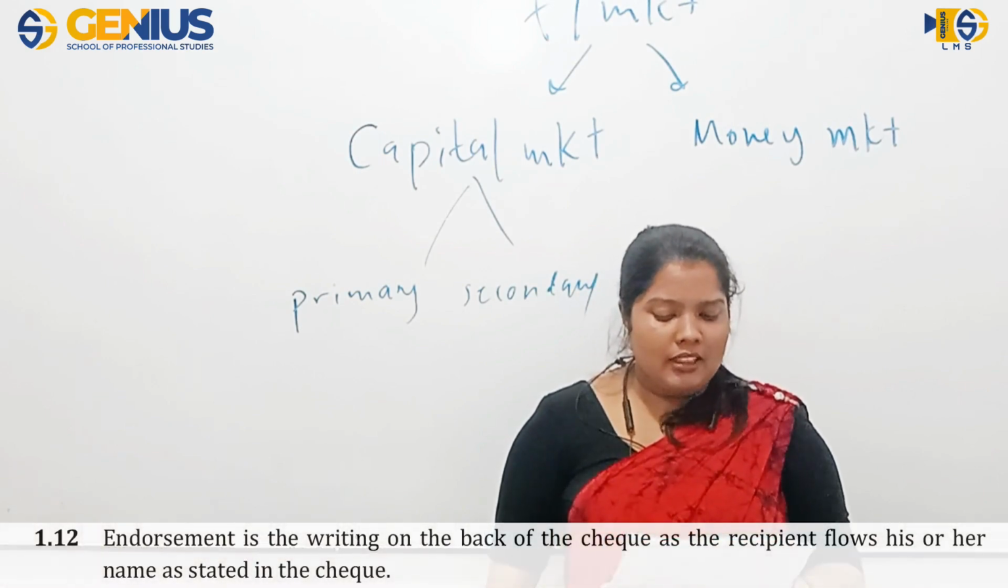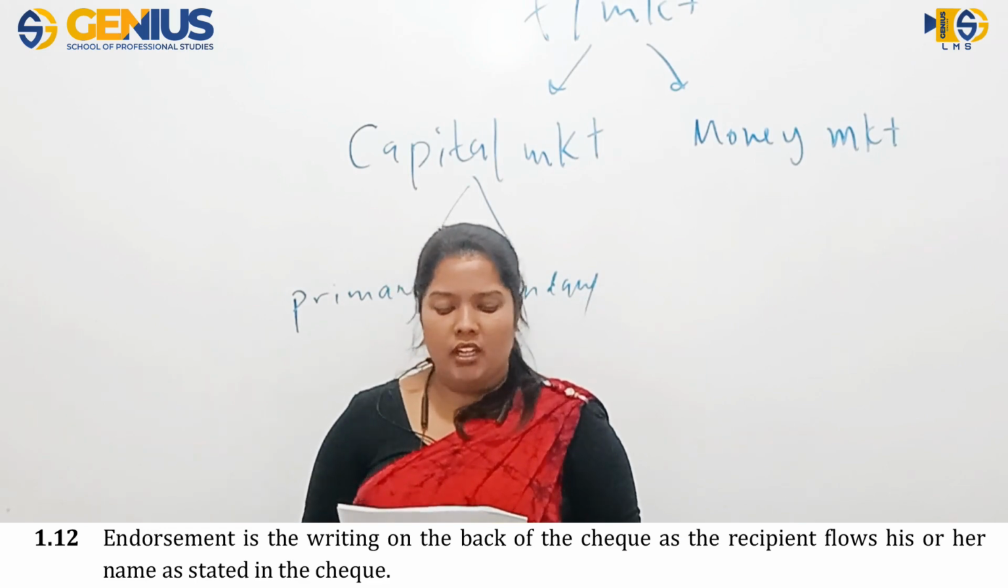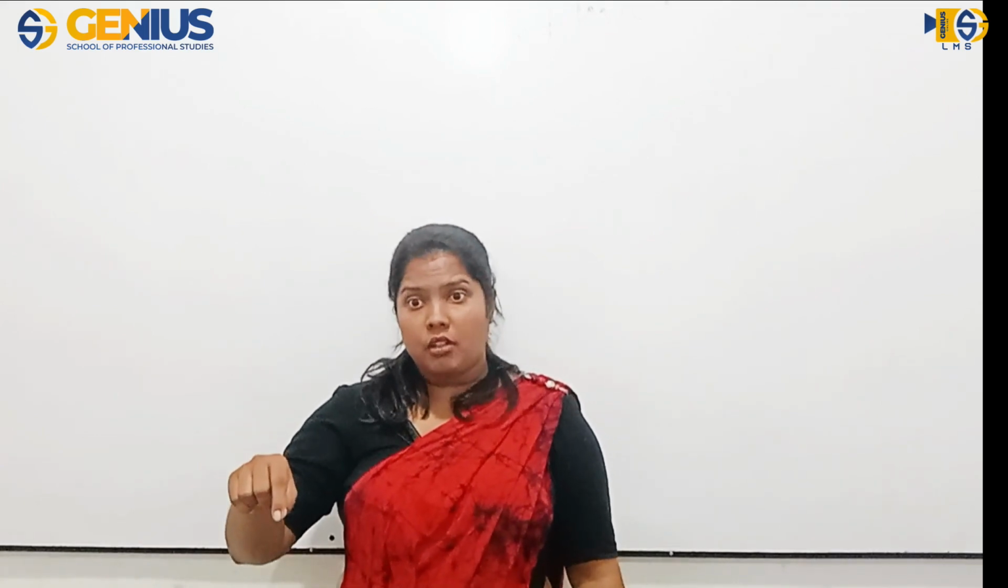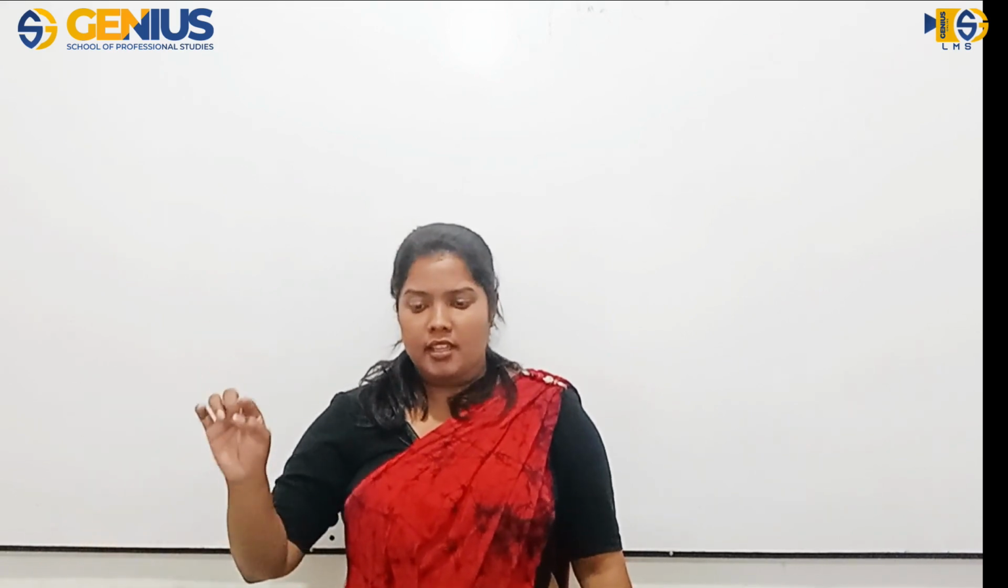The next one, endorsement is the writing on the back of the check as the recipient flows his or her name as stated in the check. In a check, there are two sides, the front and back. Remember? Okay, so what is endorsement? It is a process of signing at the back of the check as it is stated in the face of the check, to pass it to somebody else. That is what happens. And in this case, we are doing this endorsement in what situation?